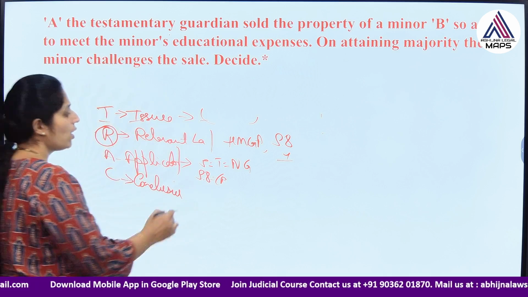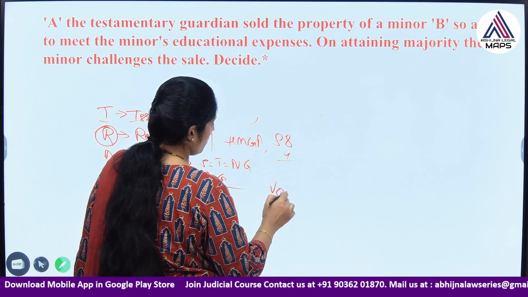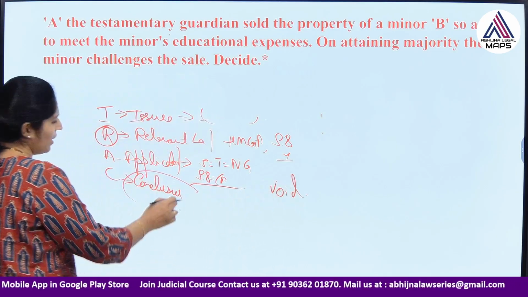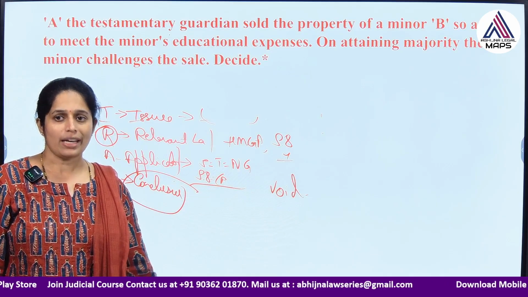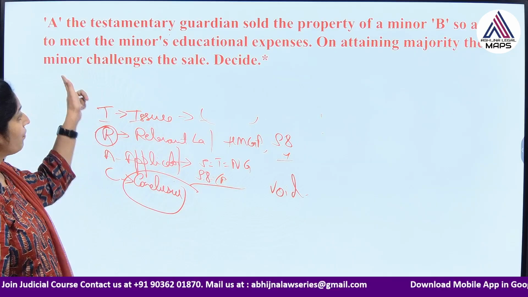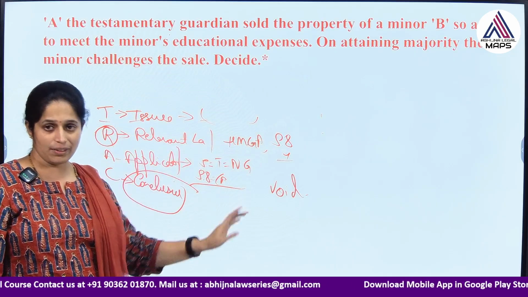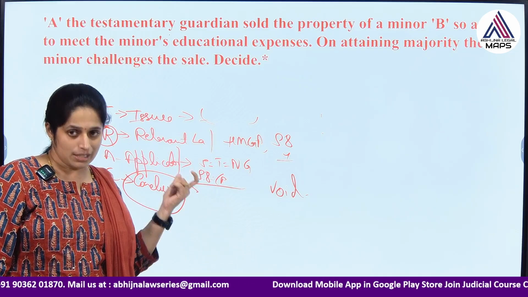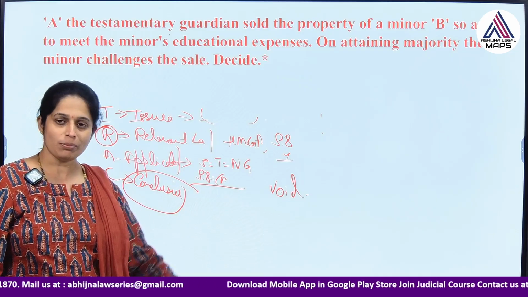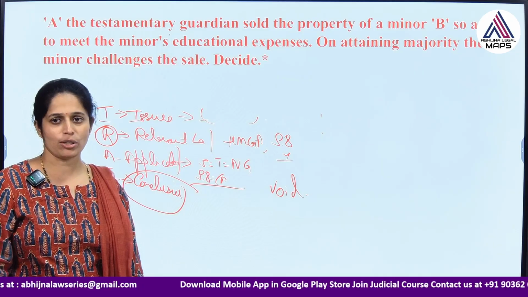That is why it is voidable at the instance of the minor. So, the conclusion, again you may have to repeat in a single line: on attaining the majority, the minor, if he challenges the sale, can succeed because such a sale is voidable at the option of the minor. That is the conclusion which you can draw.